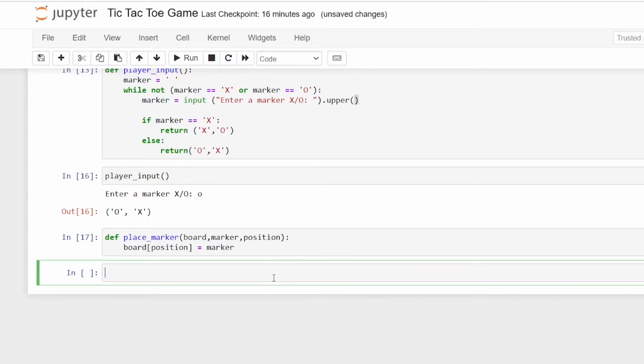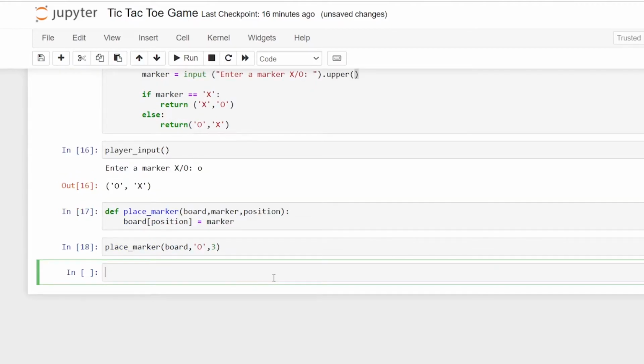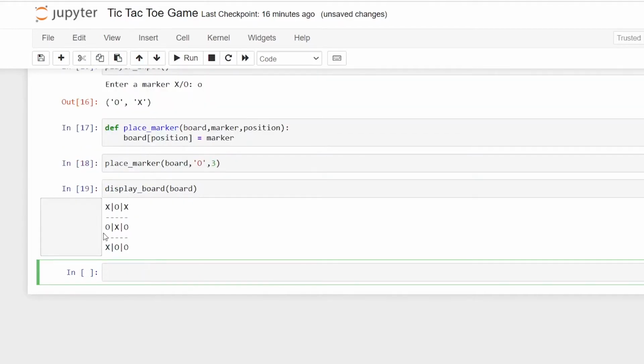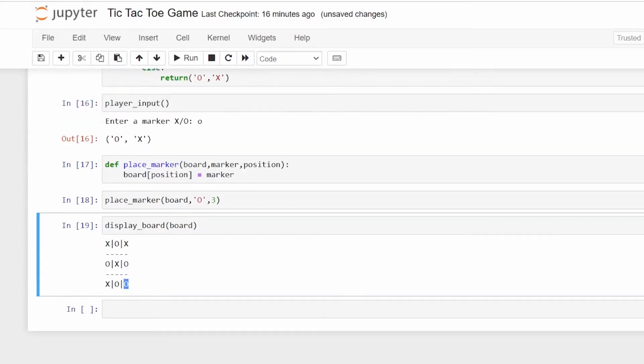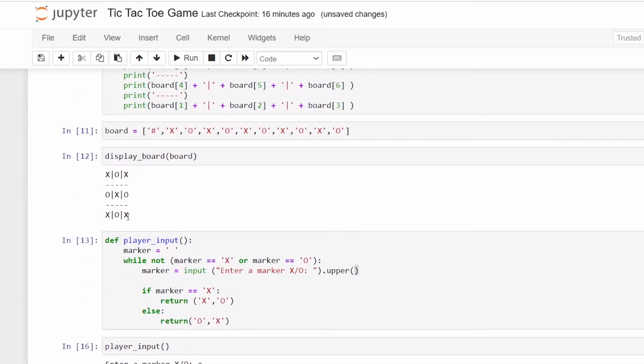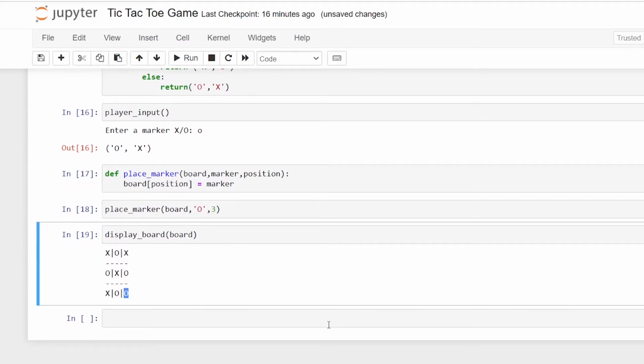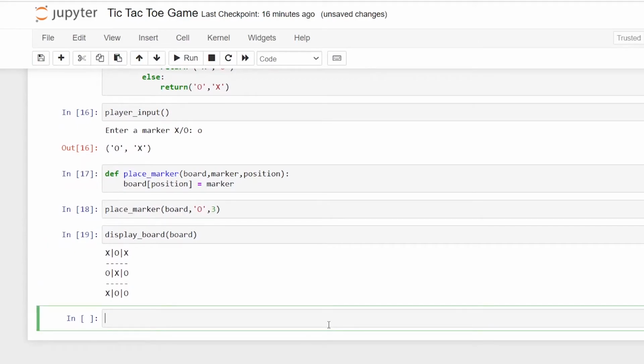So let's run this, and we'll place the marker to be board, comma, and we're going to take the marker to be O, and the position to be 3. So when we display the board, here you can see that position 3 has changed to O. Here it was X, and you can see that it's changed to O. That's what we do with this.